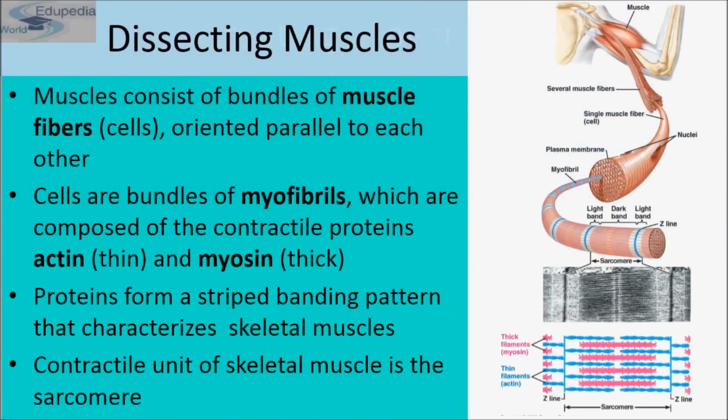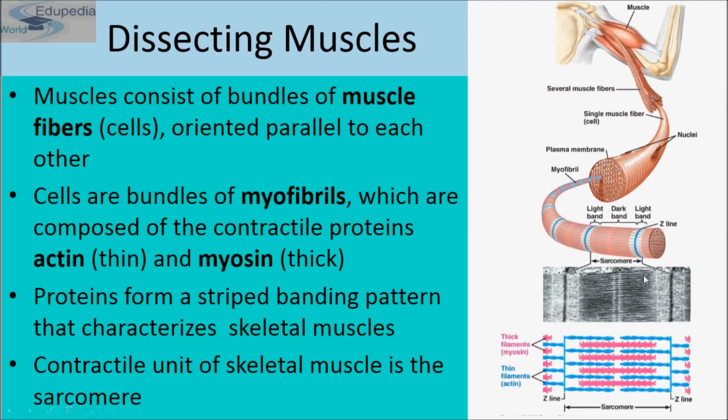Now comes dissecting muscles. A muscle consists of a bundle of muscle fibers that are oriented parallel to each other. As you can see, these are the muscle fibers running parallel to each other. The cells are bundles of myofibrils, which are composed of the contractile proteins actin and myosin.